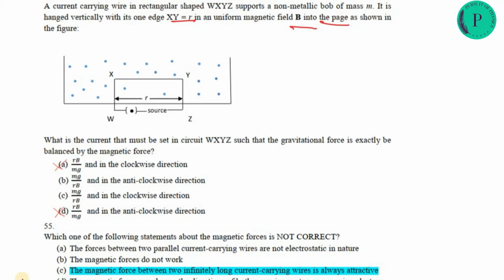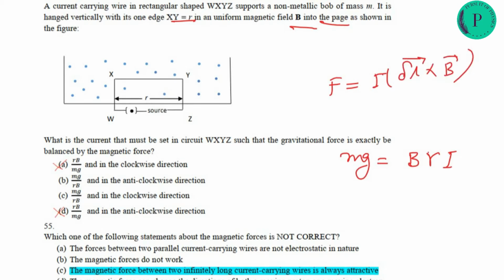Gravitational force mg will be balanced by the magnetic force, F equal to I dl cross B. Here dl is r, so I r B.